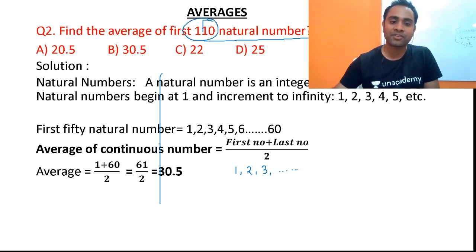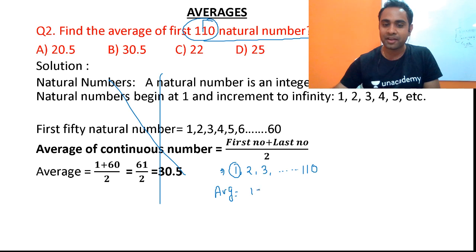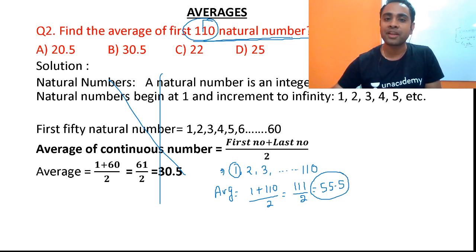So friends, do not go for this solution because this solution is just a copy paste of the previous one. Find the average of first 110 natural numbers. So 1, 2, 3 and 110 natural numbers means till 110. Now the average of this continuous number will be equal to first number plus last number divided by 2. So this will be nothing but 111 divided by 2. So 55.5 will be nothing but the average.